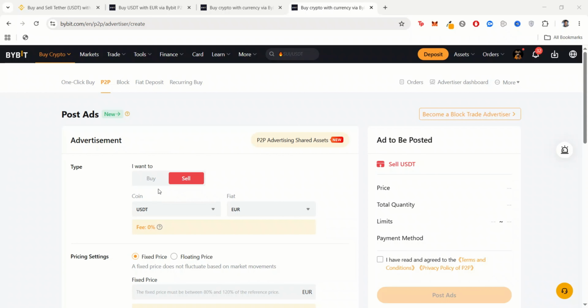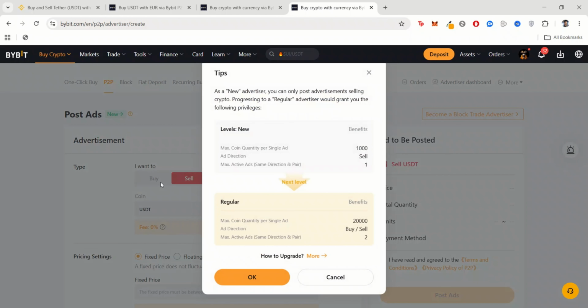You can see the screen has loaded. So you click on buy, and you can see what it's saying: as a new advertiser, you cannot only post ads selling cryptocurrency. This is an issue with Bybit. You can't buy and sell immediately when you just start posting ads. You need to post a series of sell ads first and also do transactions with people. Once they see that you are trusted enough, you can start posting buy ads.